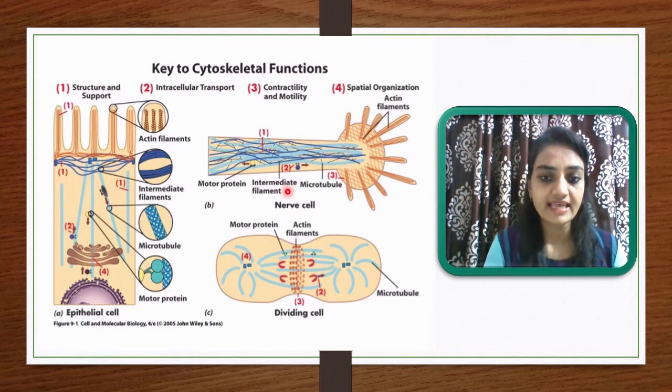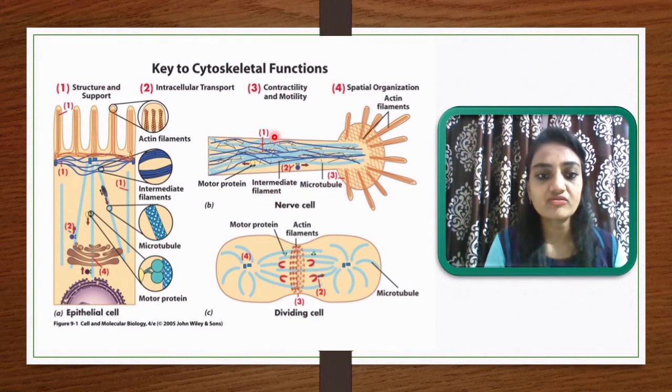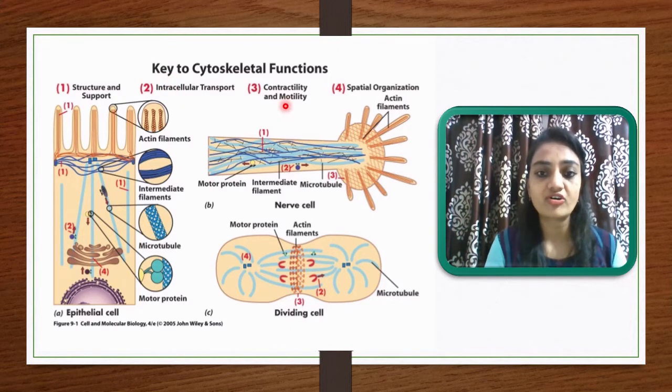The second cell is a nerve cell. What is the function of the cytoskeleton in a nerve cell? Here you can see the first one is structure and support. It is made up of motor protein, intermediate filament, and microtubules. Here it is a microtubule structure. So in these nerve cells, structure and support is a function of the cytoskeleton. Intracellular transport is also a function, and contractility and motility too, so these three functions are carried out in nerve cells.